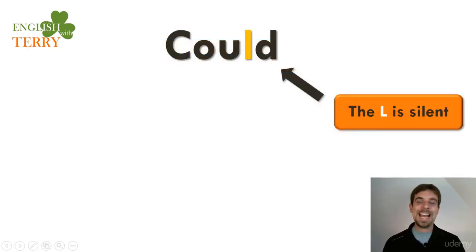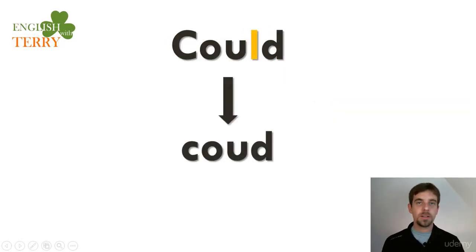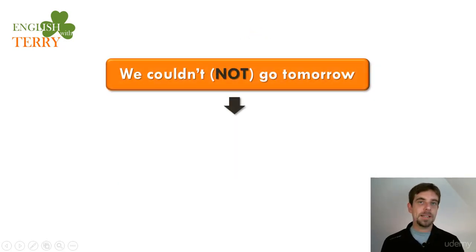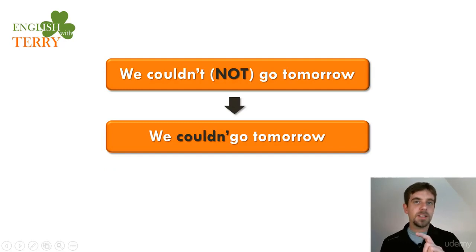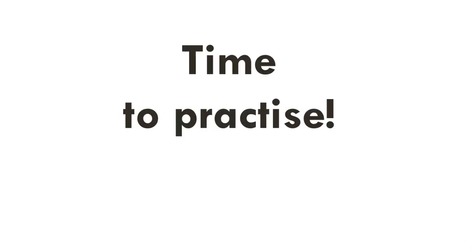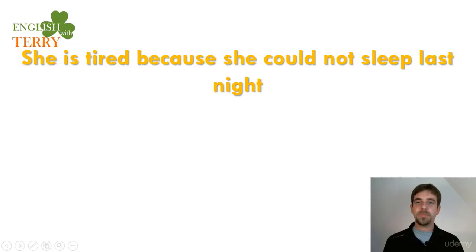Same situation. The L is silent, so it's not could, but could. Practice with me. Could. So the same idea: we couldn't go tomorrow. The T is silent, so it becomes we couldn't go. This is what we want to practice. We couldn't go. We couldn't go. That N sound. So let's practice. Pause, listen and repeat. Let's go.